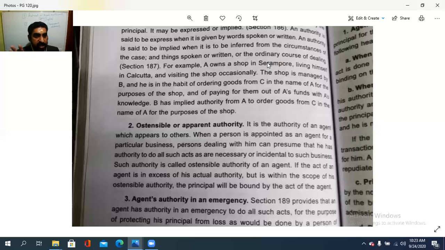In order to do such a business, such an act is enough or important or incidental to such a business. Such an authority is called the ostensible authority of an agent. If the act of an agent is in excess of his actual authority but within the scope of the ostensible authority, in such a case the principal will be bound by the act of the agent.